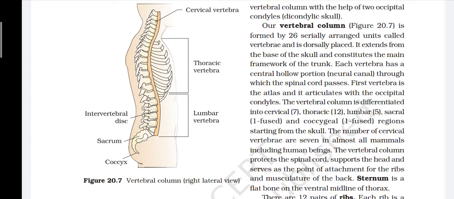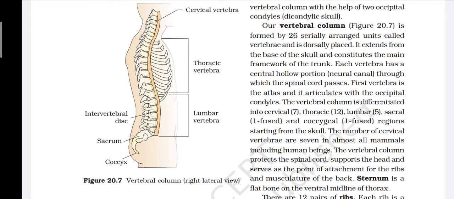The vertebral column is differentiated into cervical 7, thoracic 12, lumbar 5, sacral 1 fused and coccygeal 1 fused regions, starting from the skull. The number of cervical vertebrae is 7 in almost all mammals, including human beings. The vertebral column protects the spinal cord, supports the head and serves as the point of attachment of the ribs and musculature of the back.